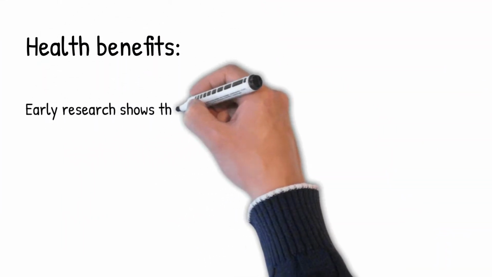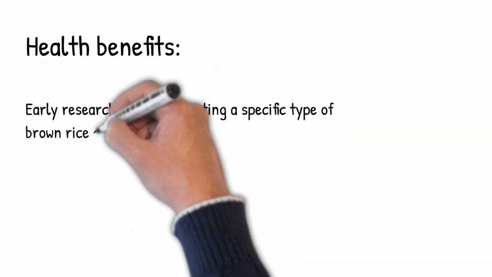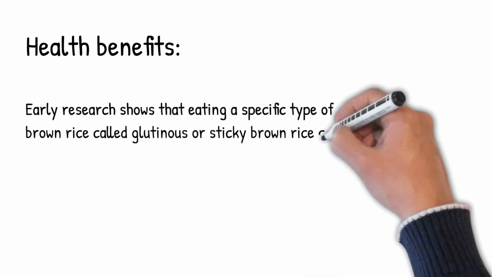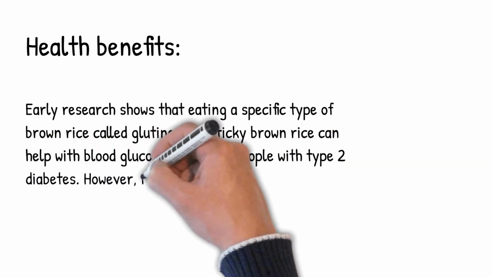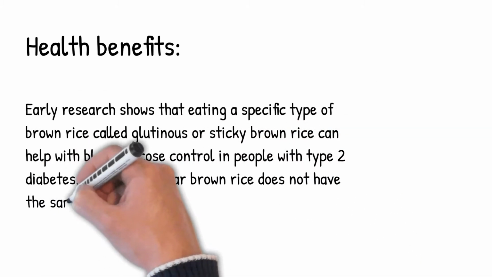Health effects. Early research shows that eating a specific type of brown rice called glutinous or sticky brown rice can help with blood glucose control in people with type 2 diabetes. However, regular brown rice does not have the same benefit.